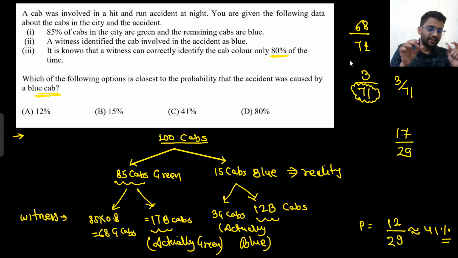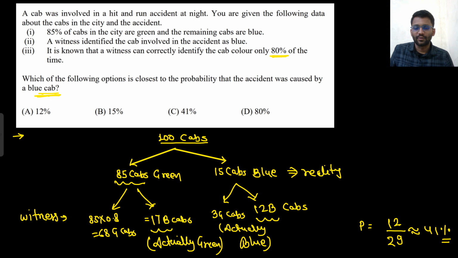So in the complete city, he will see 29 blue cabs. But you have been asked what is the probability that the accident was caused by an actual blue cab. So the actual blue cab was this 12 only. If they had asked what is the probability that the accident was caused by a green cab, then your answer would have been different. So all four cases we have discussed here, right? Okay, well and good. Let's move on to the next problem.